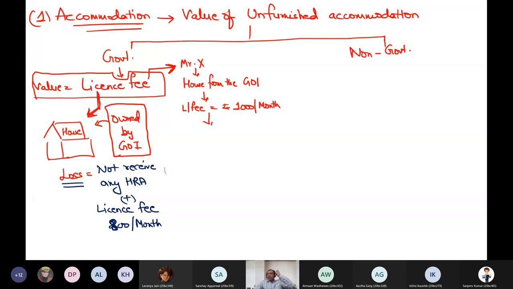Since I'm living in a government owned house, I'm not giving any market rent. But do you think it is easy to determine market rent? Yes or no? No, sir. Why is it not easy? Because you don't have any authentic regulatory authority which will tell you the exact figure. The market rent depends on area to area. India is a vast nation. So in different cities, in different places, the rent will be different.